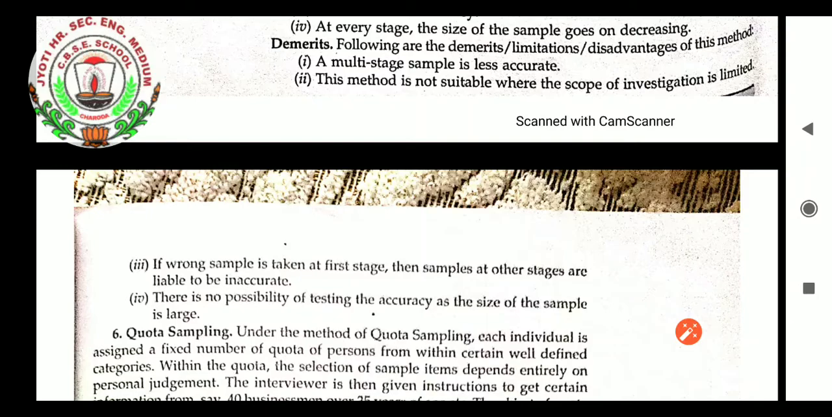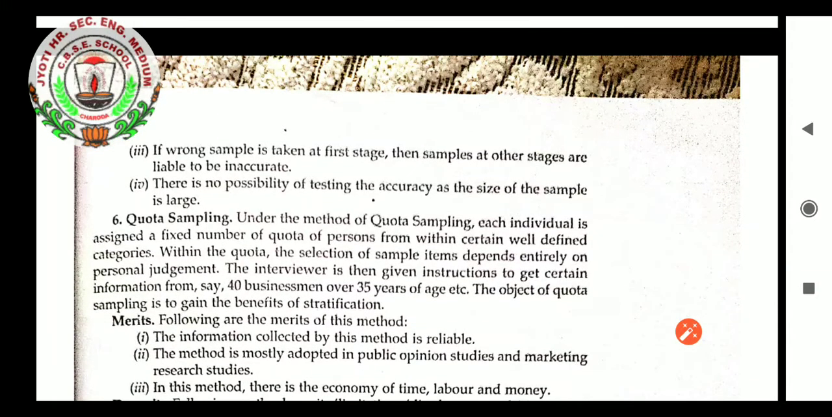Demerits. Following are the demerits, limitations or disadvantages. A multi-stage sample is less accurate. This method is not suitable where the scope of investigation is limited. If a wrong sample is taken at the first stage, then samples at the other stages are liable to be inaccurate. There is no possibility of testing the accuracy as the size of the sample is large.